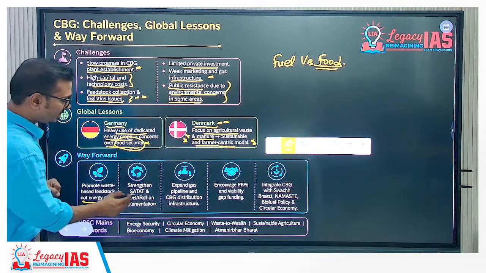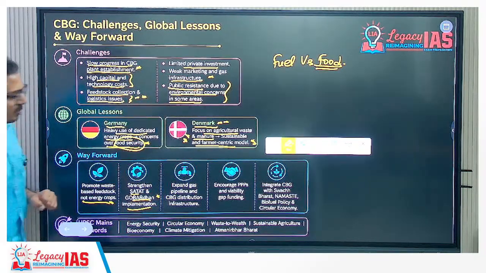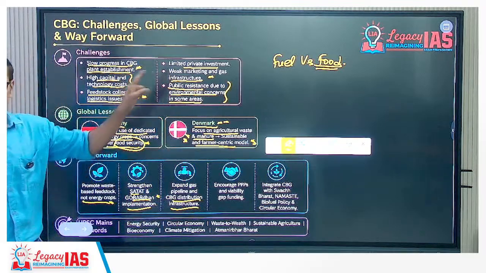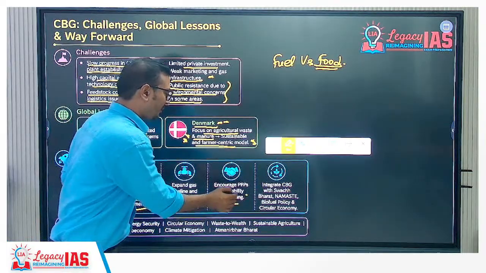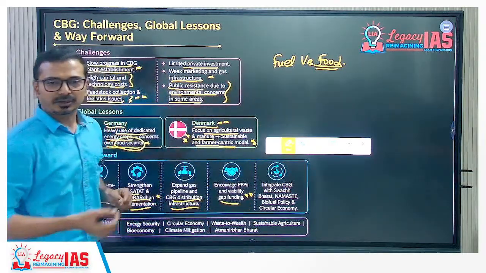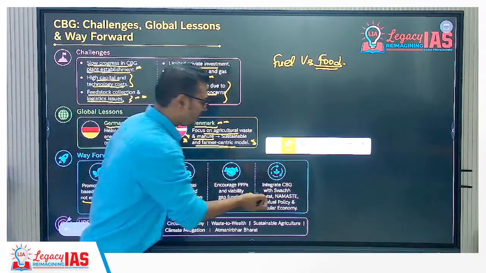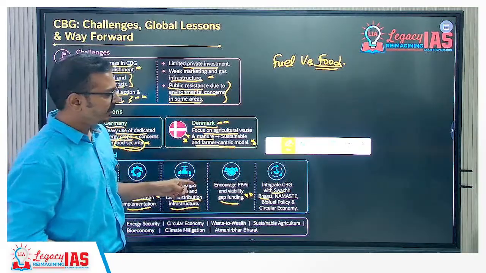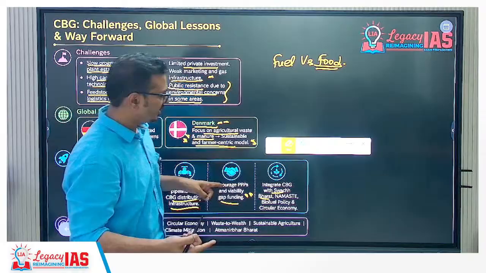Then strengthening Satat and Govardhan implementation, government schemes. Expand gas pipeline and CBG distribution infrastructure. So pipeline challenge was there. Encourage PPP and viability gap funding. So we are saying private sector is not ready. So there should be PPP model. Integrate CBG with Swachh Bharat. Sanitation related is the Namaste scheme, again we can say manual scavenging and sanitation related.